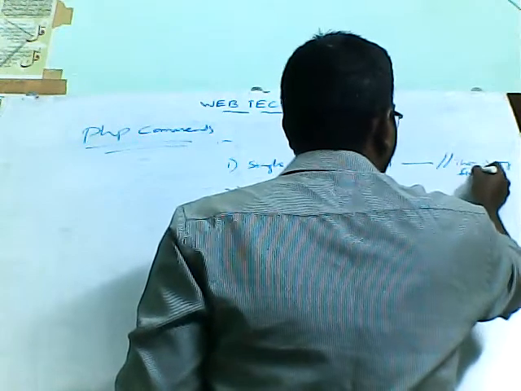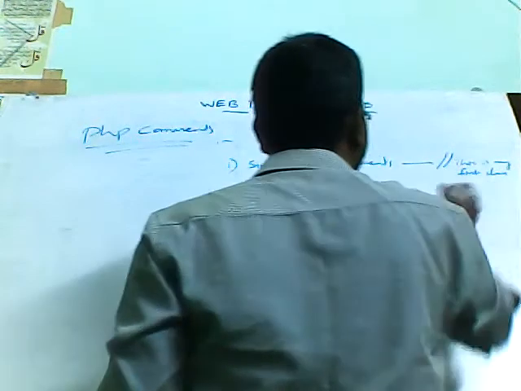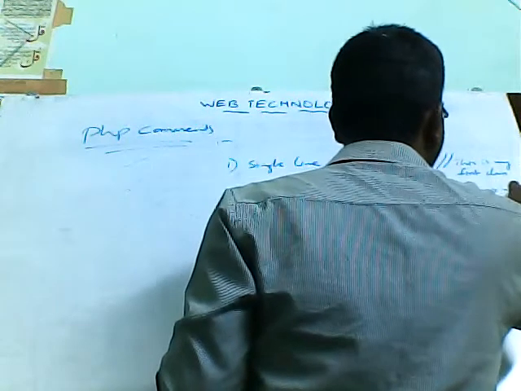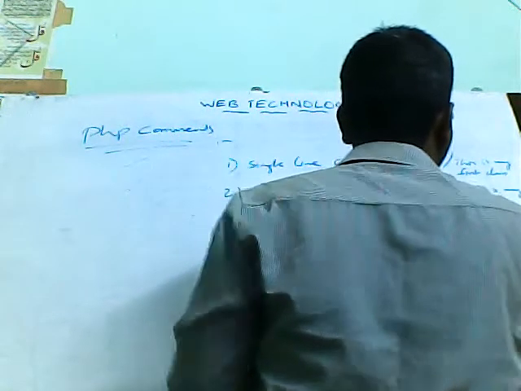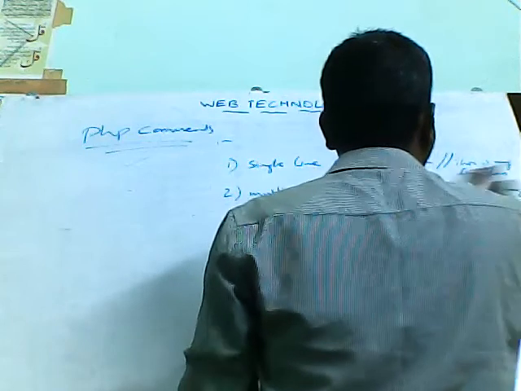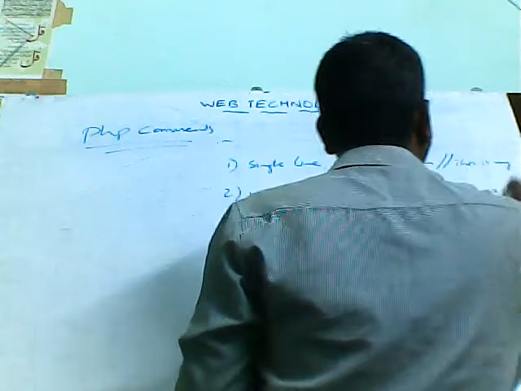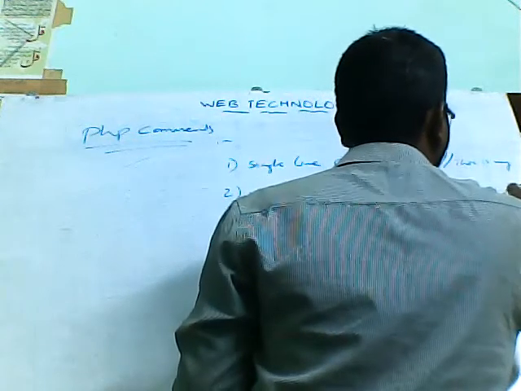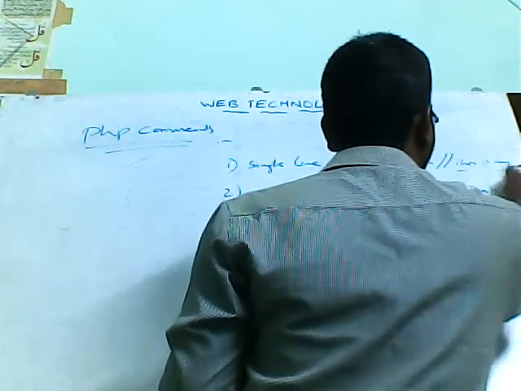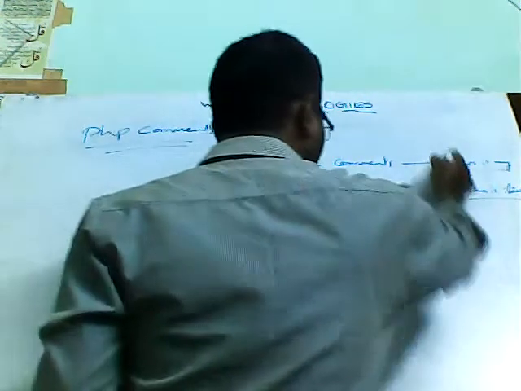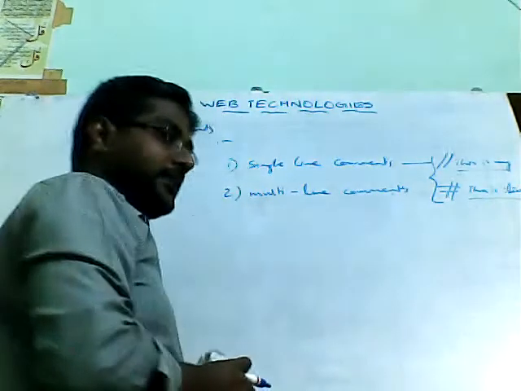Like this is my first class, you can write. You can use another way, that is hash. So hash followed by this is my first class, like this. This is a complete line. Beside the statements you can use this type of comments. That is single line comments you can use in PHP.